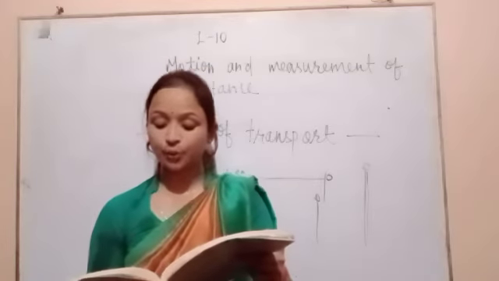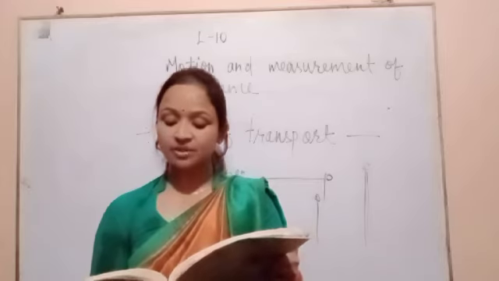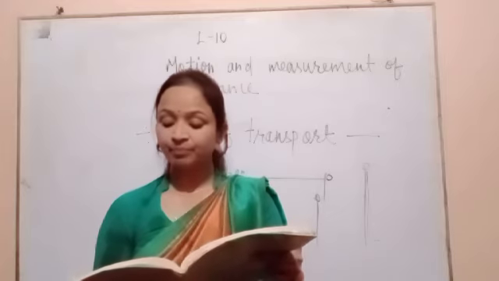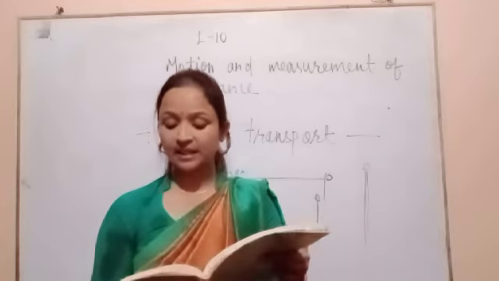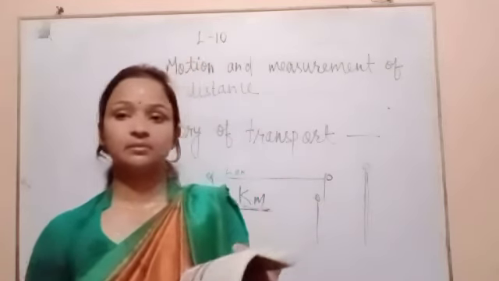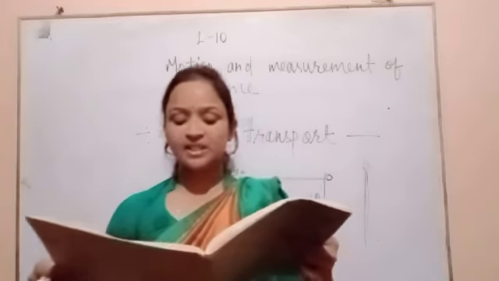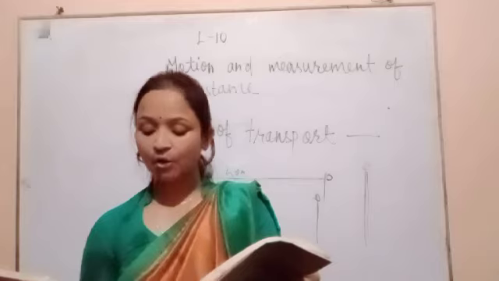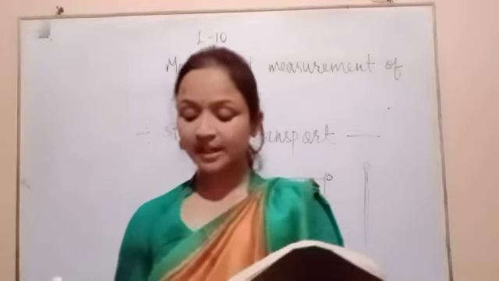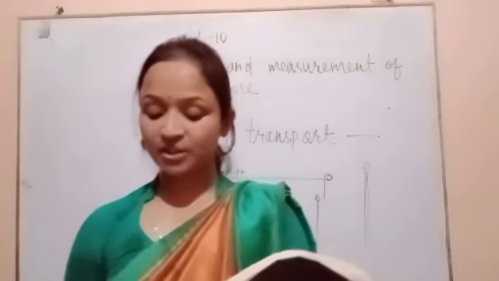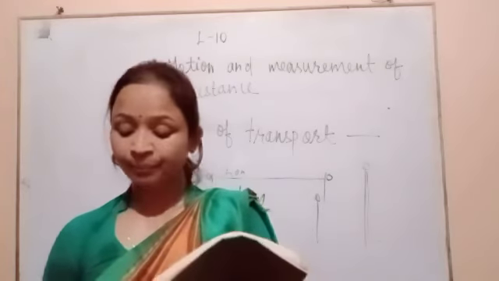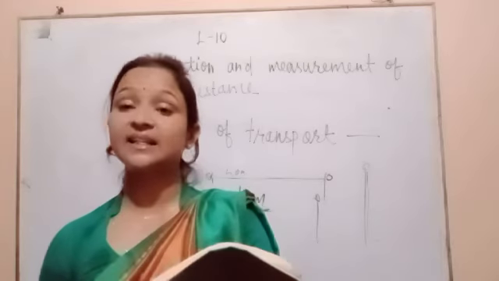However, it is not always true, because there are times when the path between the two points is zigzag or a curved line. In such a situation, the distance is the actual length along the zigzag or curved path. Let us take a simple example. What is the length of your dining table and how will you find it? Most probably you will answer, measure the length with a measuring tape, and you are probably right. But when the ancient man did not have a measuring tape, how did he go about measuring distances?